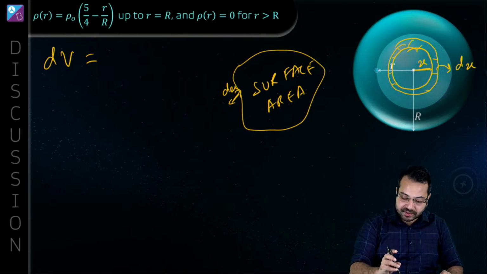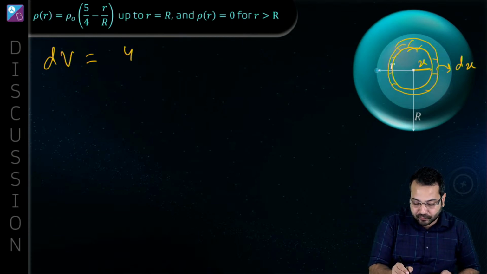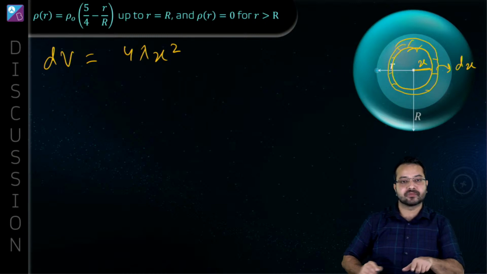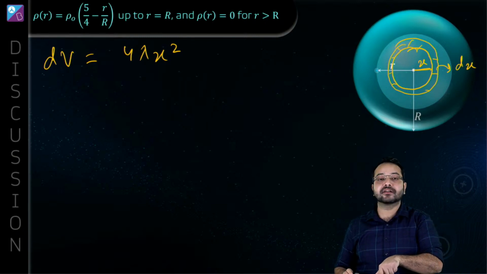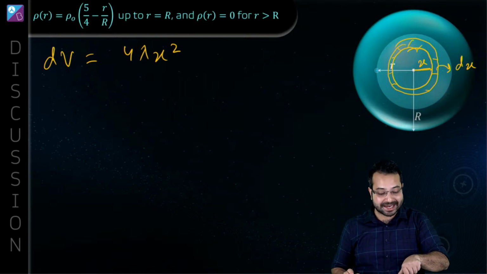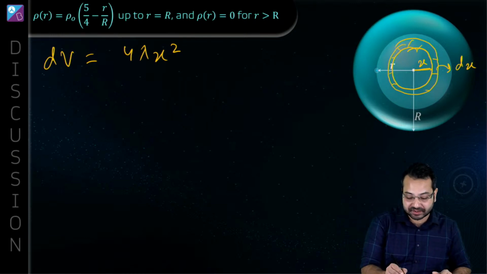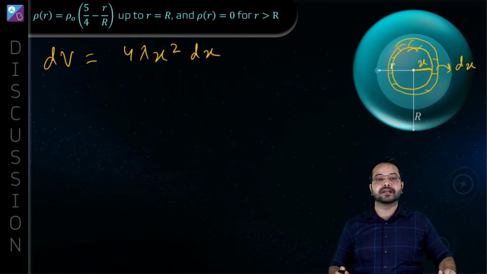What is the surface area of the sphere? The surface area of the sphere is 4 pi x square, because the sphere has a radius of x. So the surface area is going to become 4 pi x square, and then in order to find the volume, we have to multiply it by the thickness. So we'll have to multiply it by dx.